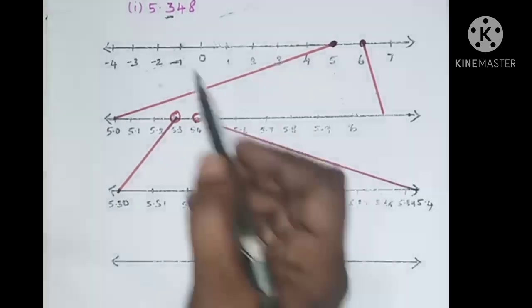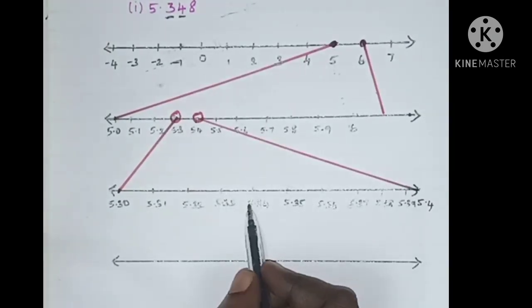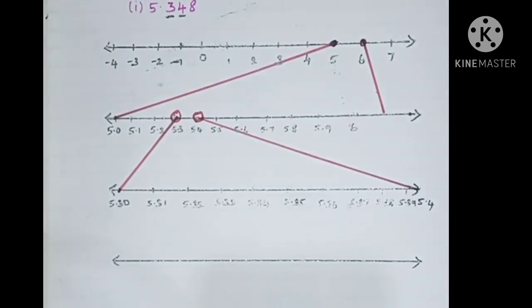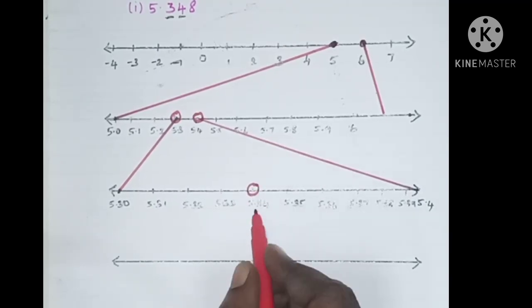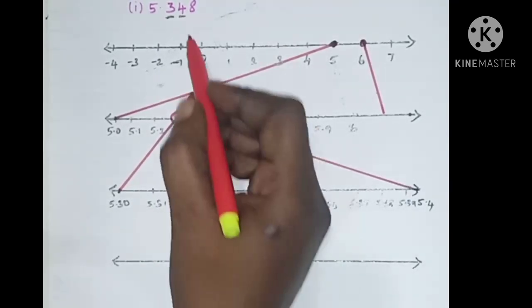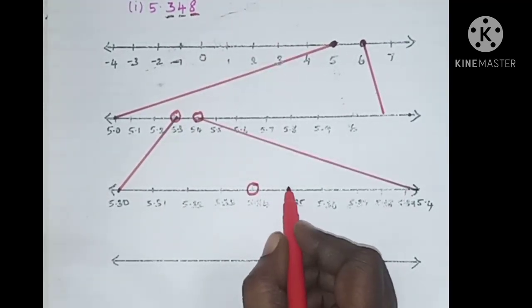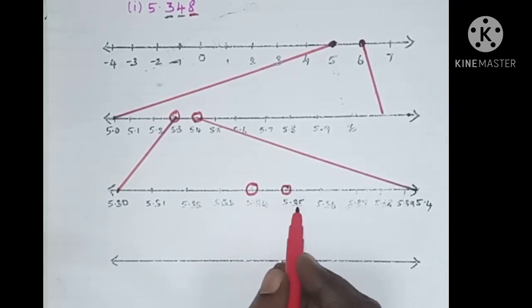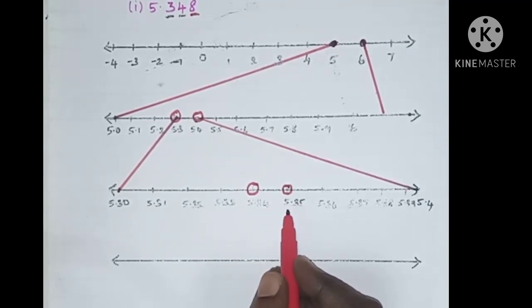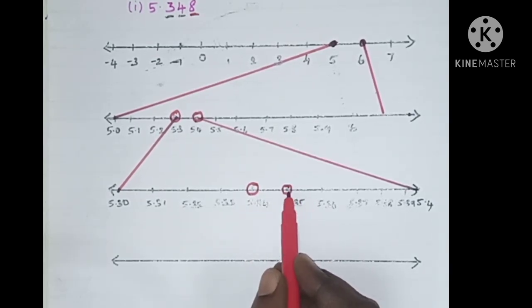So now the next decimal number 5.34 appears in this place on the number line. The next decimal number is 8, so that number definitely lies between 5.34 and 5.35. So we have to draw 10 equal parts between 5.34 and 5.35.